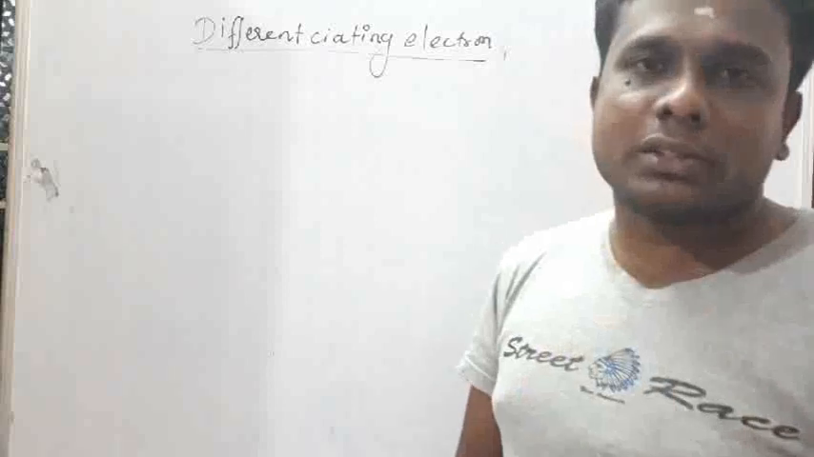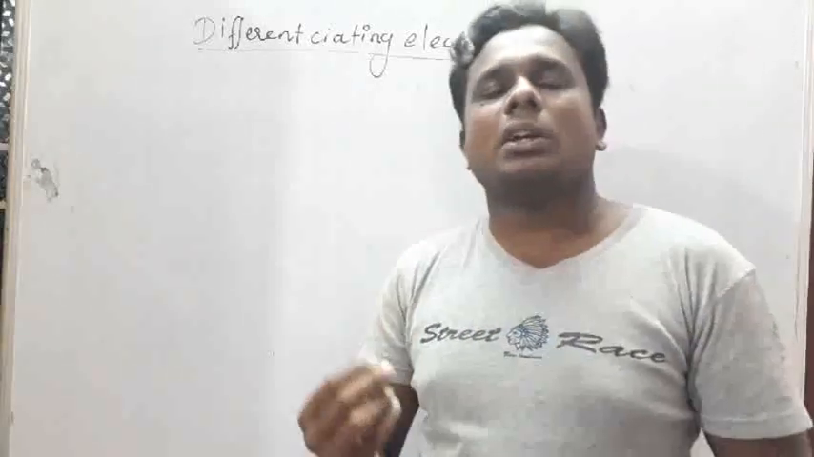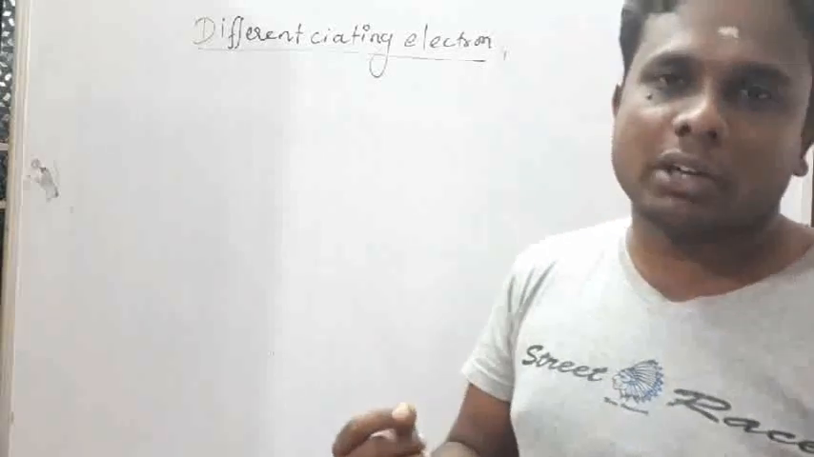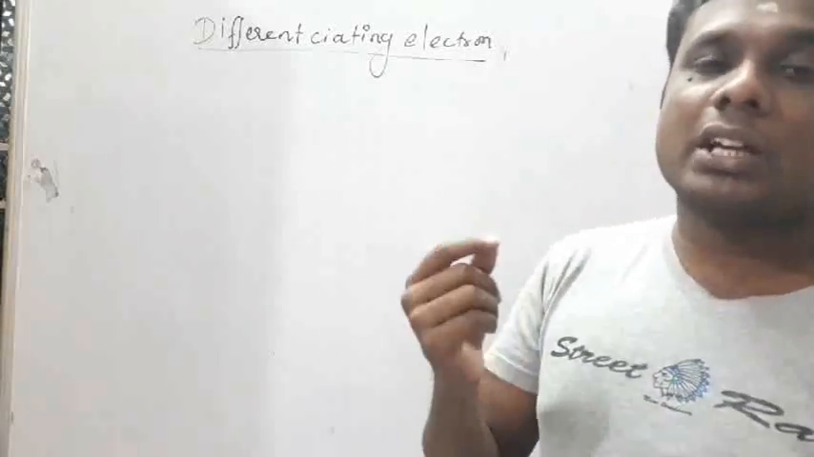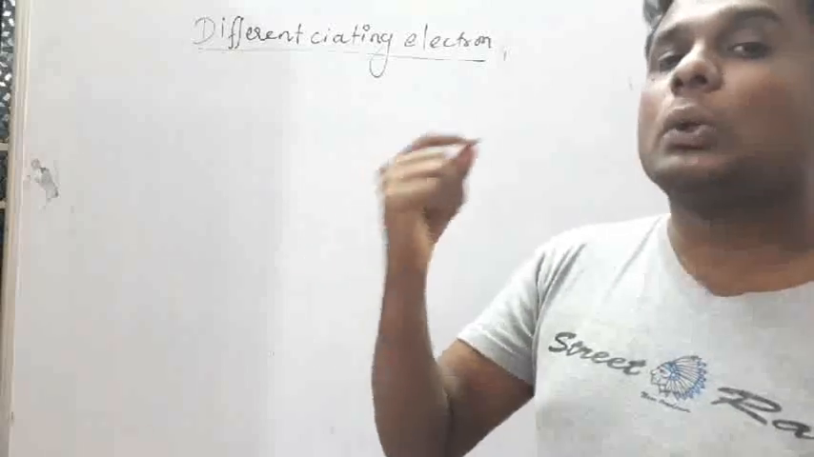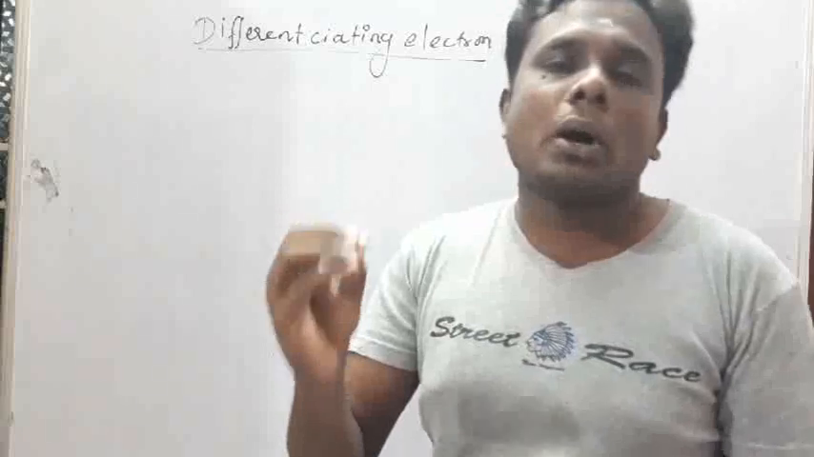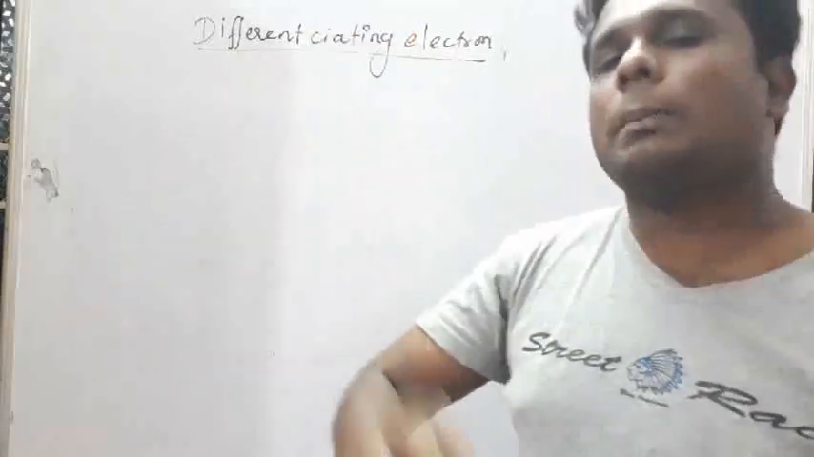In which last orbital does the last electron get filled? The last electron is going to be filled in that particular orbital. So that element will be placed in that particular block.